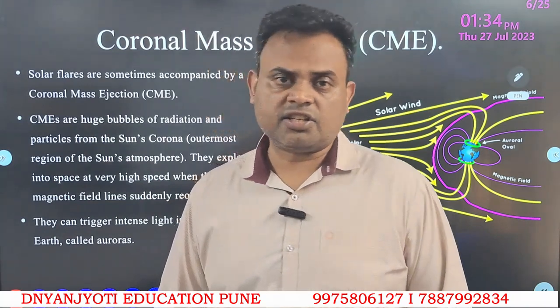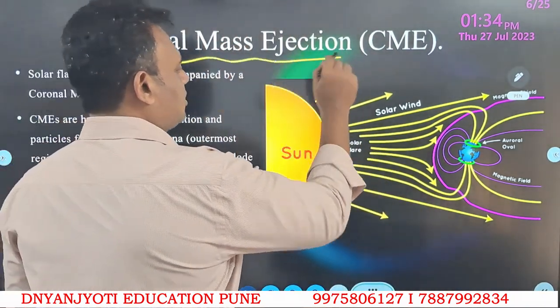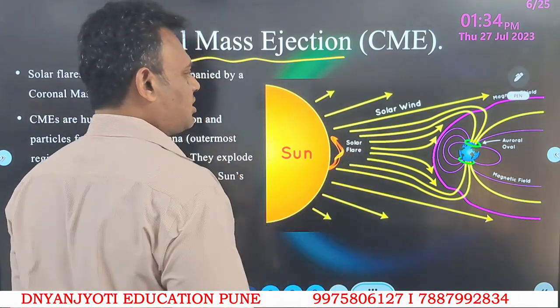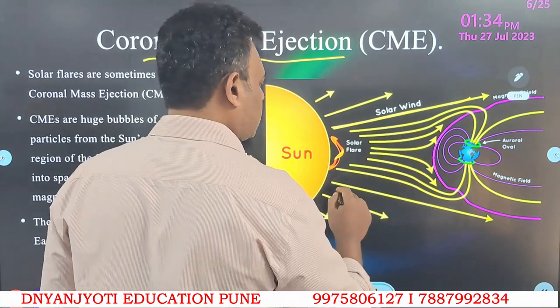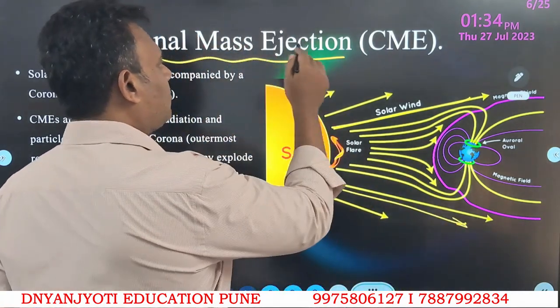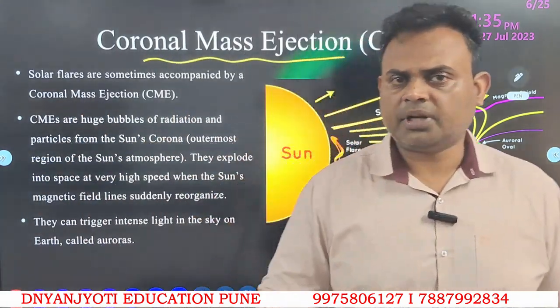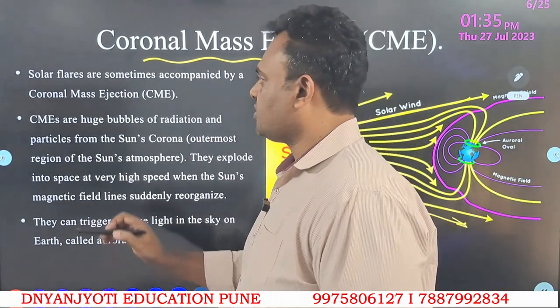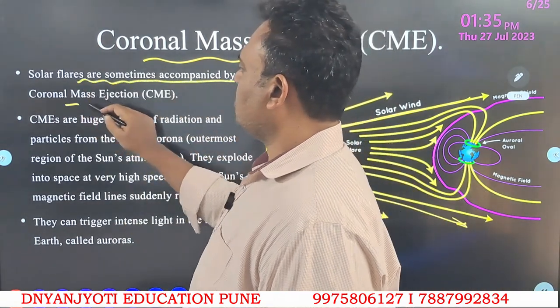Now there is another concept, which is called coronal mass ejection. If you see here, the blue lines and the yellow lines represented here are nothing but coronal mass ejections. The name itself is difficult, but the concept is not. Solar flares are sometimes accompanied by coronal mass ejections.